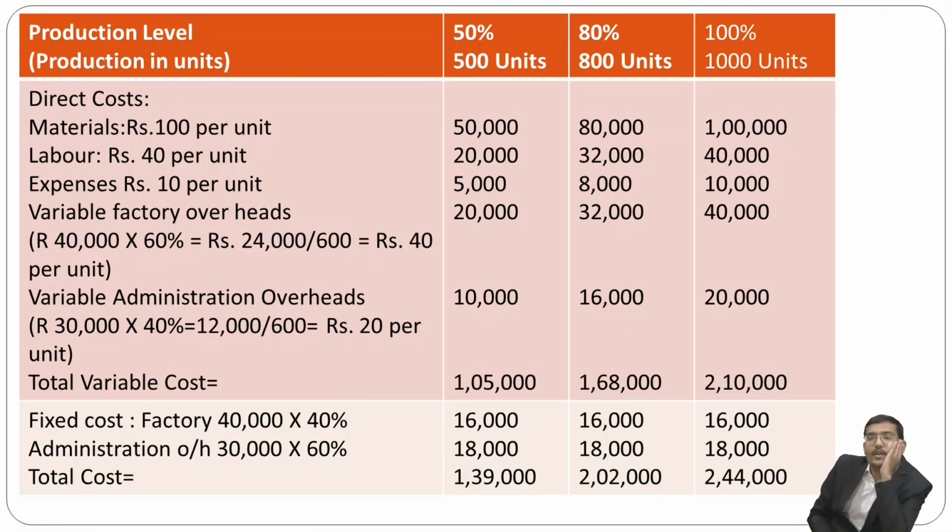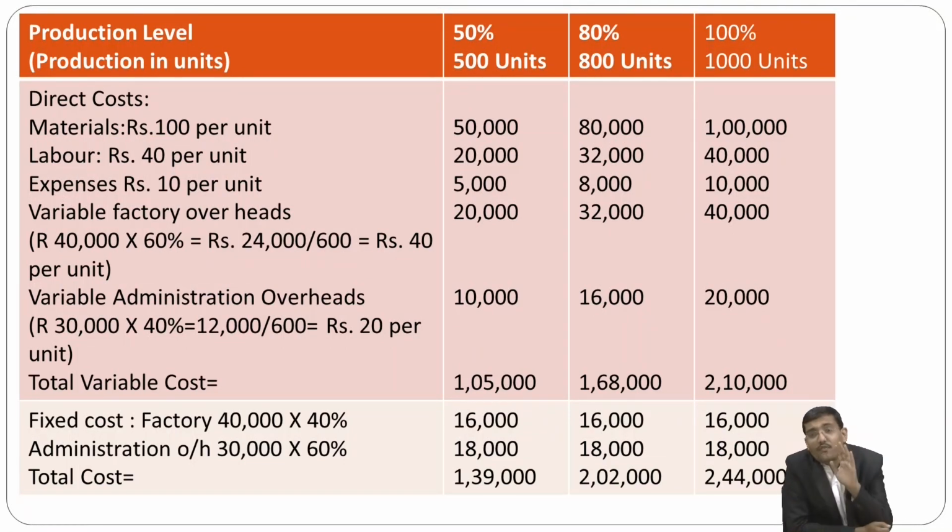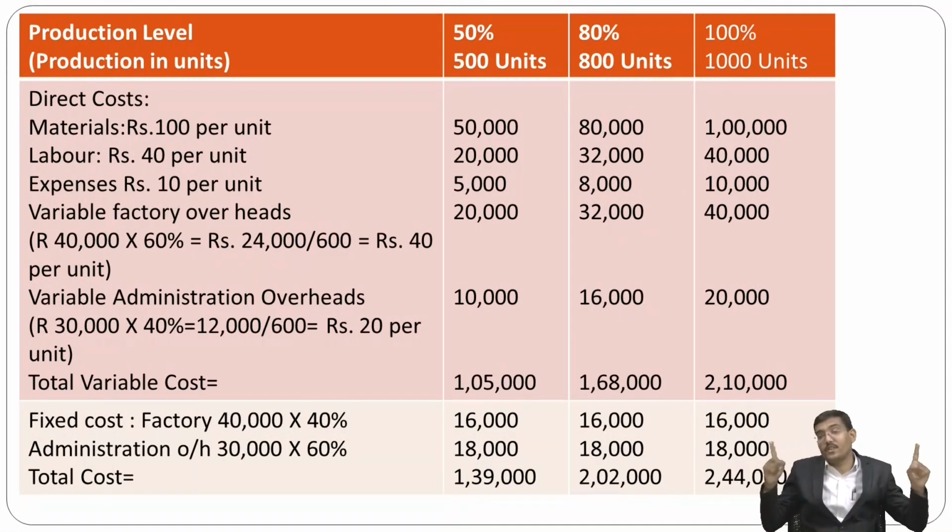Now the question is, sir, variable is there, so what about the fixed? So my dear friend, fixed is on that basis. You just determine that fixed cost, that is the factory overhead, 40,000 into 40%, that is 16,000, 16,000, 16,000 in all activities. Fixed cost remains unchanged. It is constant.